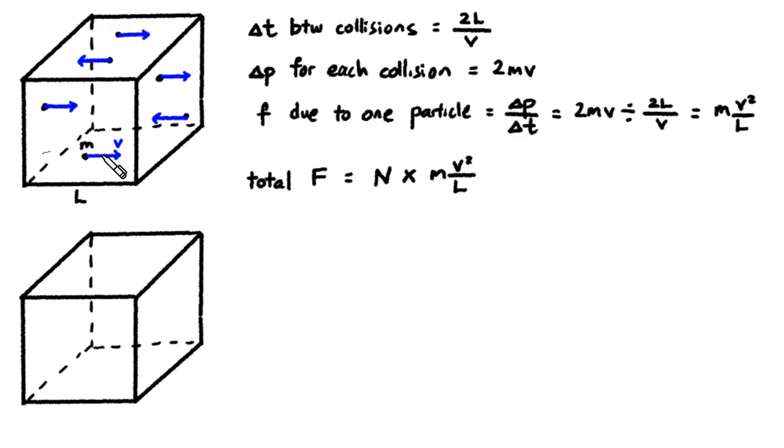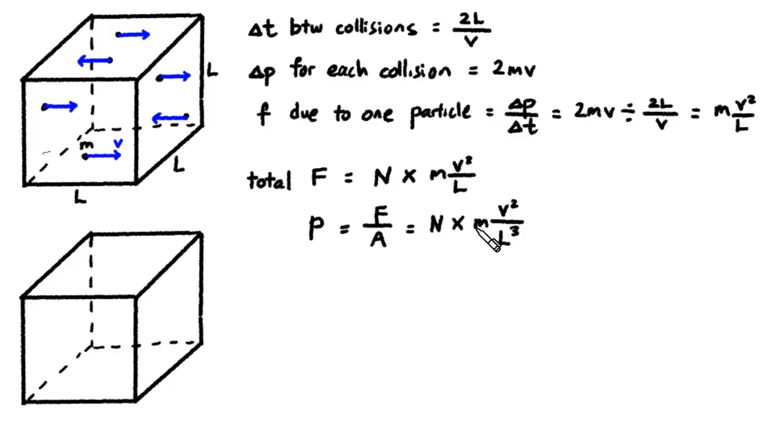But this is not the only gas particle banging against this wall. There are, let's say, n number of gas particles. So the total force should be n times mv square over L. So the pressure on this wall would just be the force exerted on that wall divided by the area of that wall. And that area of that wall is of course L times L, so L square. So this divided by L square, you get L cube at the bottom. And L cube is simply the volume of this cube.